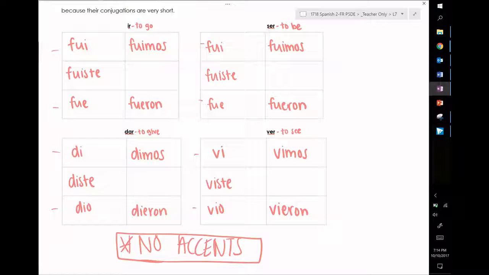And then our Y verbs: creer, leer, oír. Not only are you responsible for knowing their conjugations, you should also know what group each of these verbs belongs to.